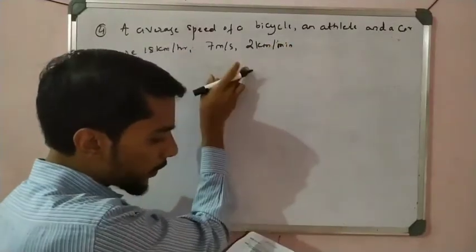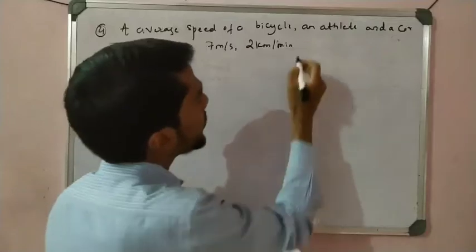Okay, it is kilometer per hour, meter per second, kilometer per minute respectively.